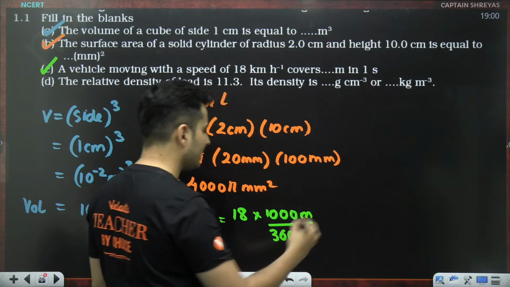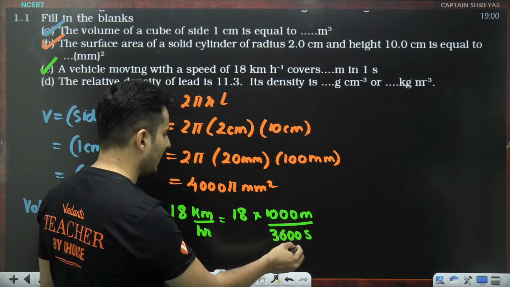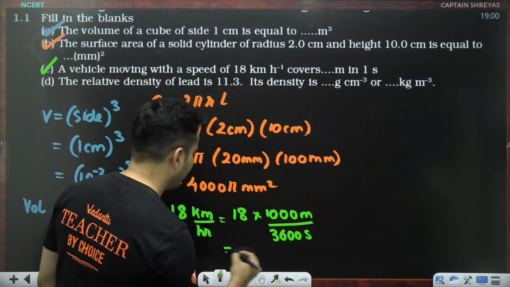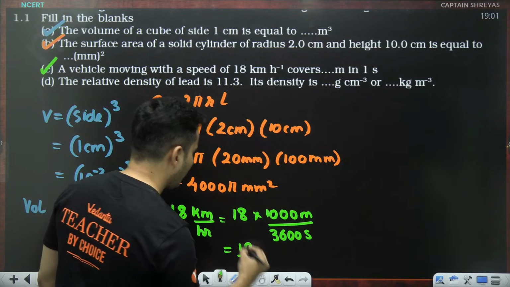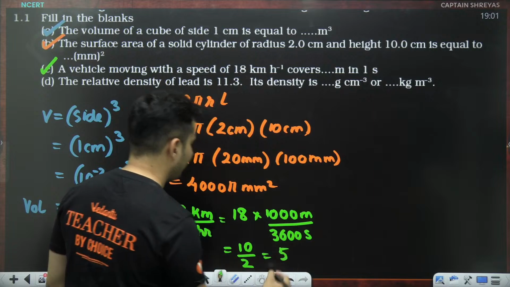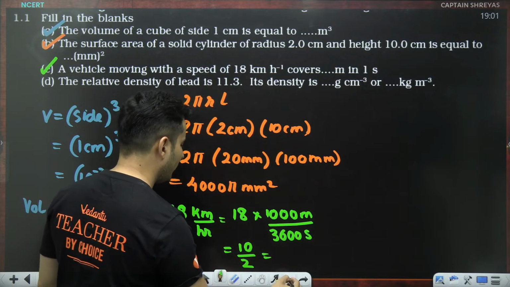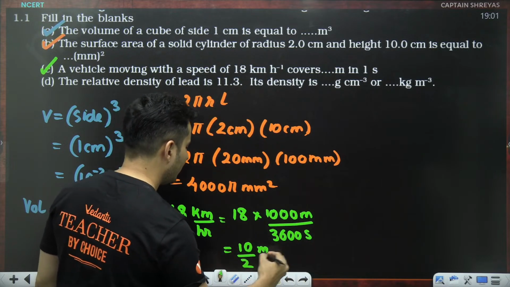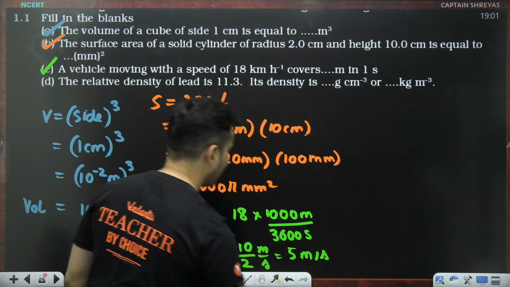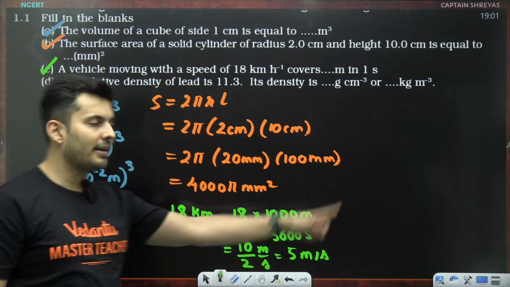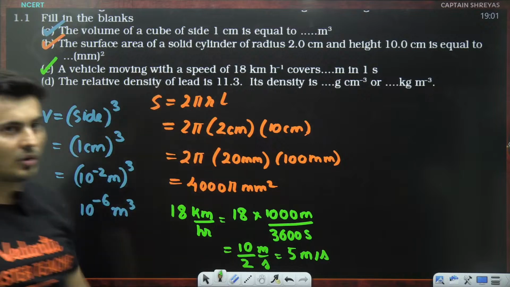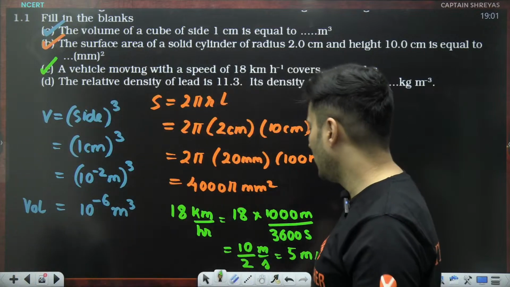So it is 3600 seconds. 0 cancels. 18 goes with 36 2 times. So how much will this be? It will be 5. But this is meters per second. Do not forget that everywhere it is meter per second. So 18 kilometers per hour is 5 meters in 1 second. So that is the answer for the third question.